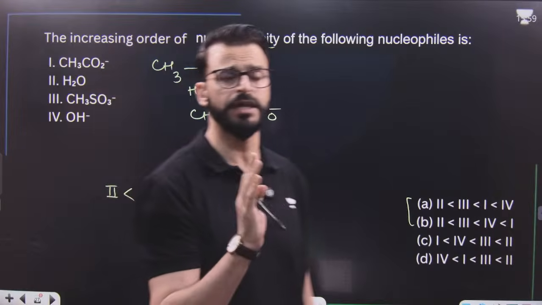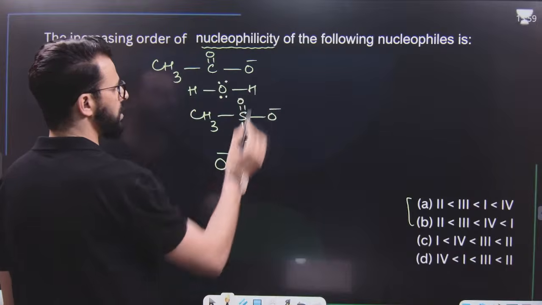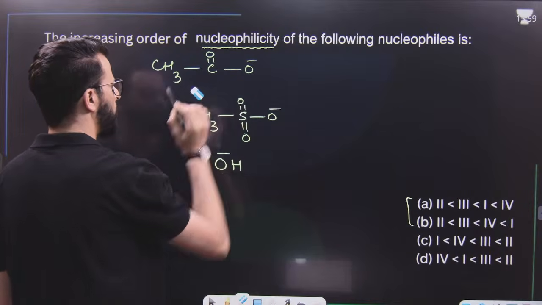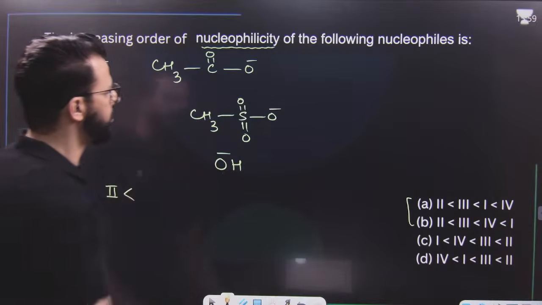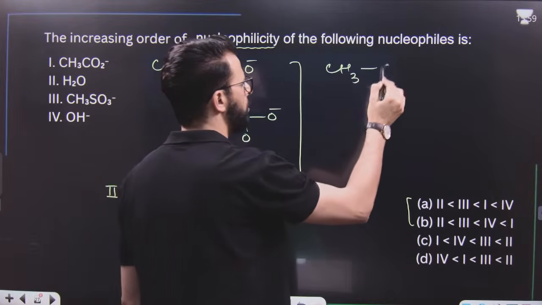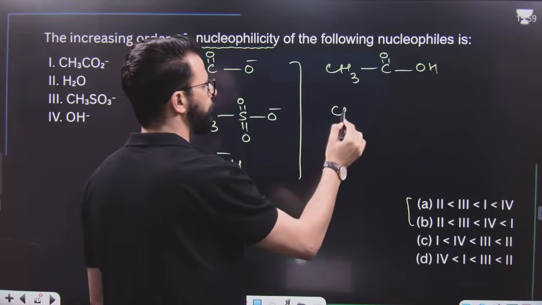You can explain the answer in different ways. For example, this and this, all three are negatively charged species. Let me erase water because water is the weaker nucleophile. Among these, you can form their conjugate acids. Its conjugate acid is CH3COOH. Its conjugate acid is sulfonic acid.